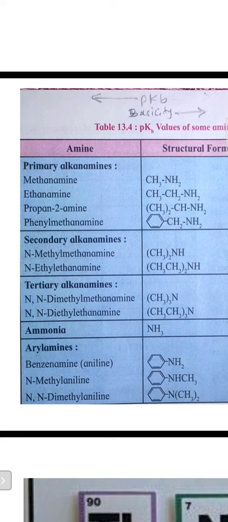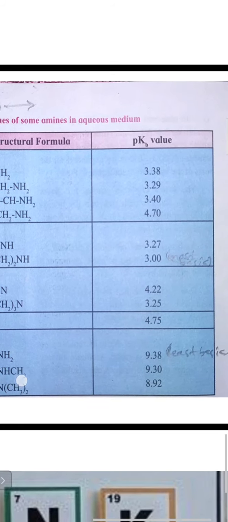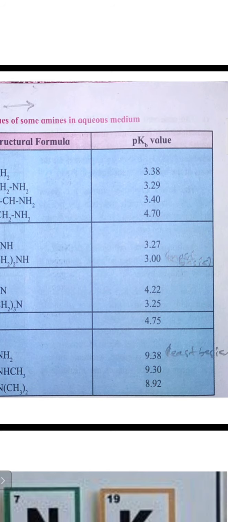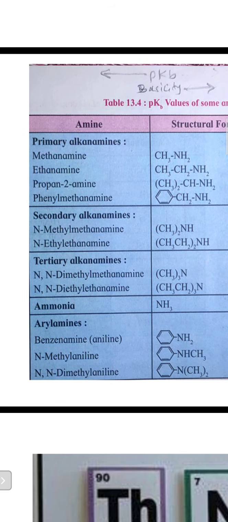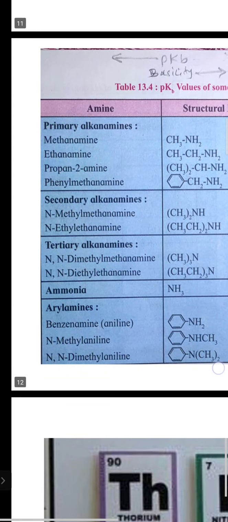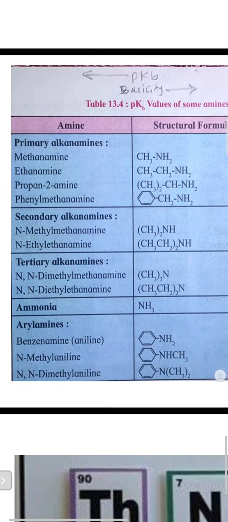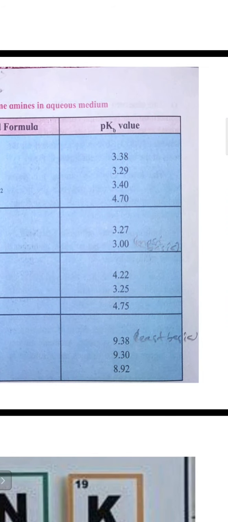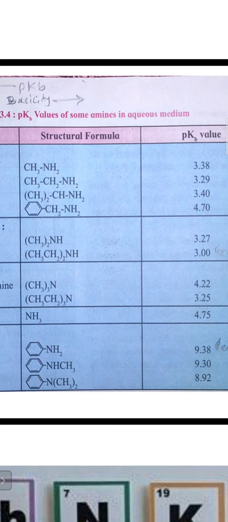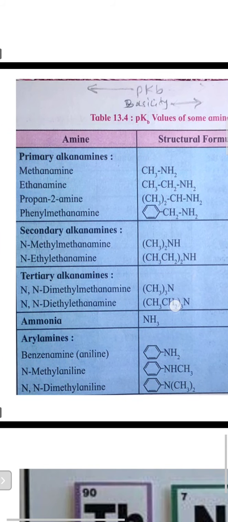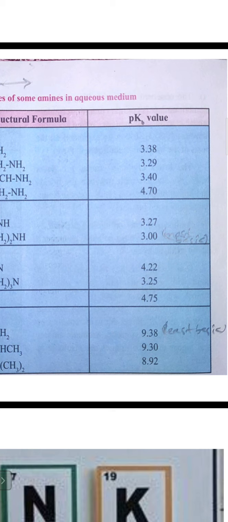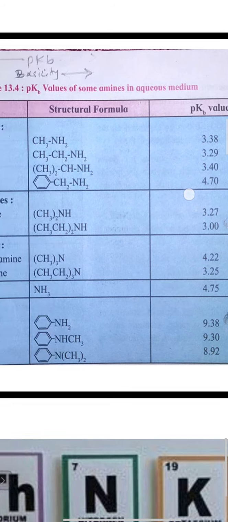Aryl amines are aromatic amines. Benzenamine, aniline, has the value 9.38, N-methylaniline has the value 9.30, and N,N-dimethylaniline has the value 8.92. The 9.38 value is the highest, that of benzenamine, and it is the least basic, and the minimum value belongs to N-ethylethanamine, the secondary amine, which is the most basic. Remember, as the pKb value increases, basicity decreases, and vice versa.